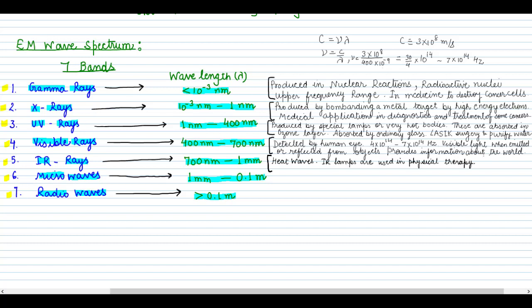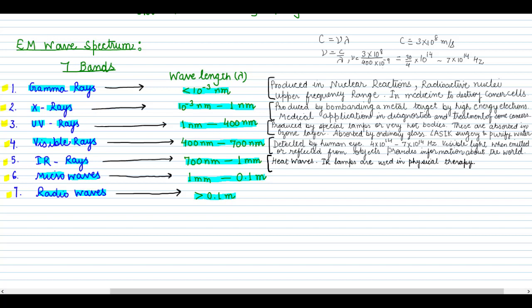This radiation maintains Earth's temperature to a certain value. We can say it warms the Earth's surface, so it maintains the Earth's warmth or average temperature through the greenhouse effect. Incoming visible light is absorbed by the Earth's surface, and it is re-radiated as infrared, which is long wavelength in comparison to the visible rays. So it is re-radiated in the form of infrared rays.